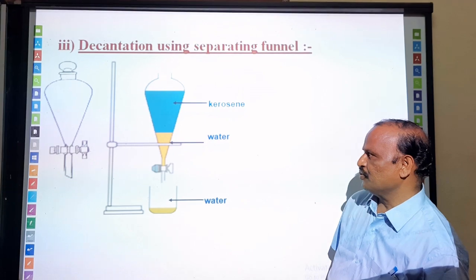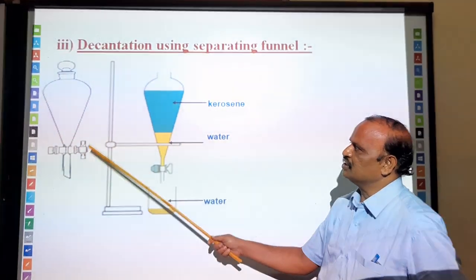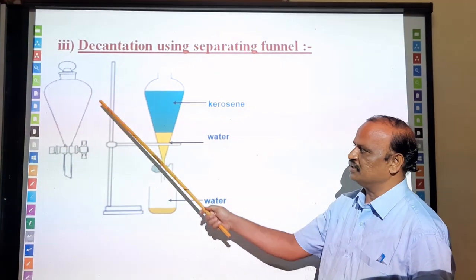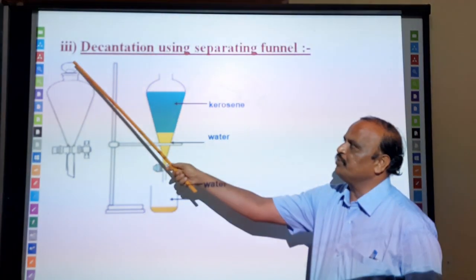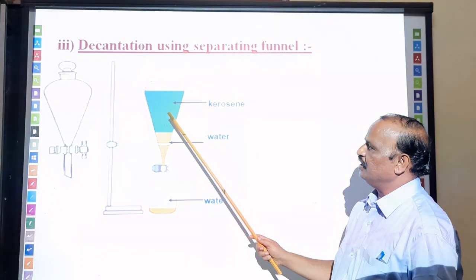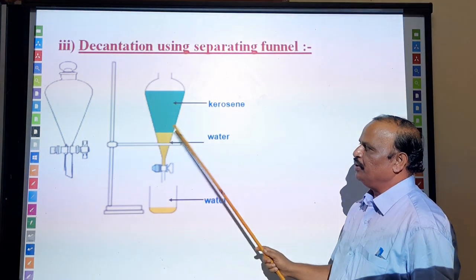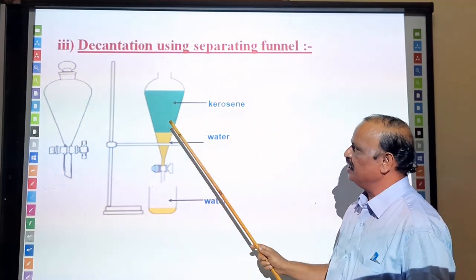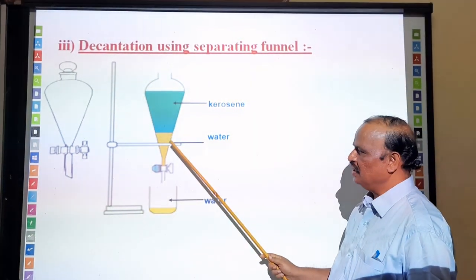In the picture I shall show you that. This is what we call a separating funnel. There will be a knob here. There is one arrangement here to introduce the mixture, and add a mixture of kerosene and water there. They will get separated. The lighter one will be up and the heavier one will be down.